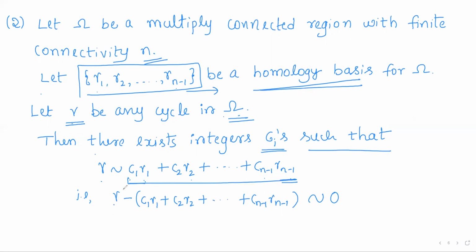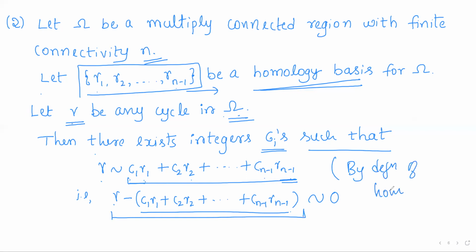In the sense that gamma minus this linear combination is homologous to 0. So we got a cycle which is homologous to 0.